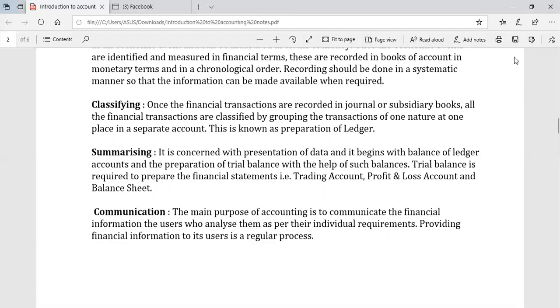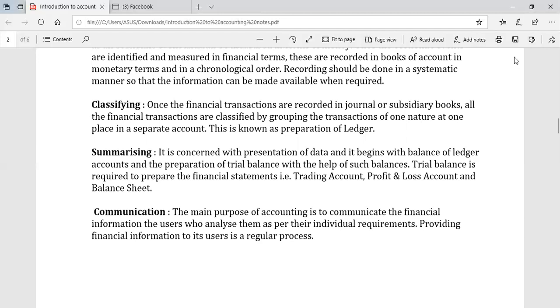Once the financial transactions are recorded in the journal or subsidiary book, they are classified by grouping the transactions of one nature at one place in a separate account. This is known as preparation of the ledger. So classification is also known as the ledger.